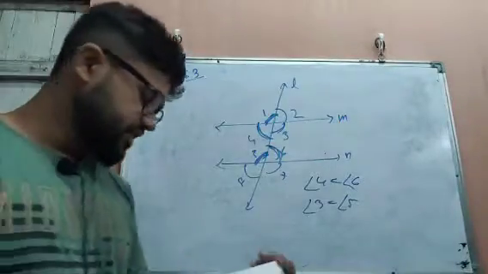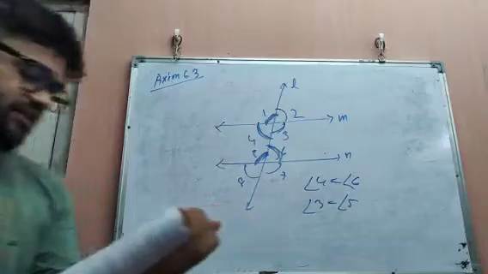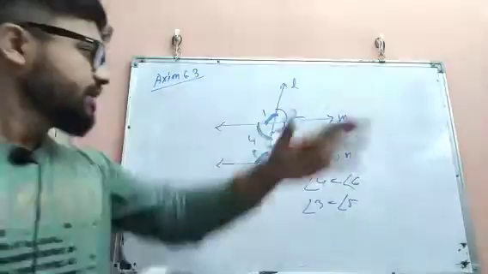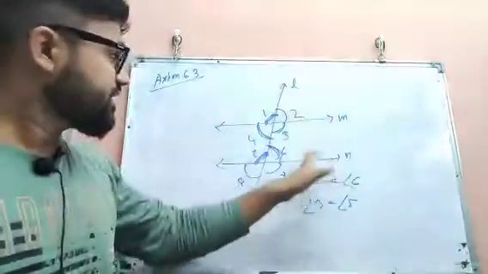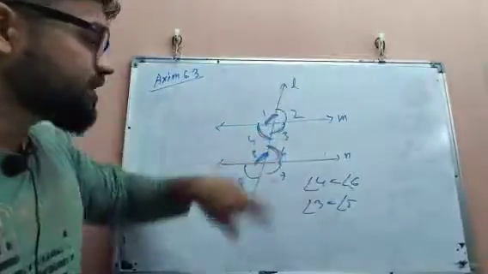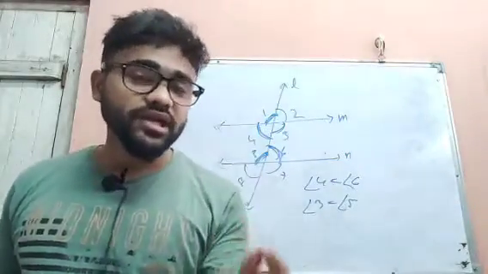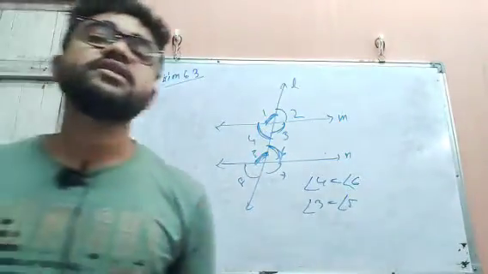Then theorem 6.3 says, if a transversal intersects two lines such that a pair of alternate interior angles is equal, then the two lines are parallel. Earlier we said if the lines are parallel, then the alternate interior angles are equal. And inversely you can say, if the alternate angles are equal, then the two lines are parallel.